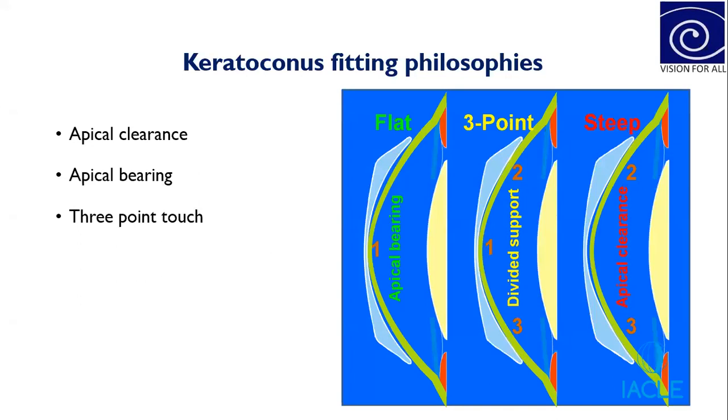Coming to the keratoconus fitting philosophy, while fitting any patient with keratoconus, either with conventional RGP or Rose K2 lenses, there are three fitting philosophies to take into consideration. First one is apical clearance, which is a type of steep fit. Second one is apical bearing, which is a type of flatter or loose fit, and the third is the 3-point touch. The 3-point touch will be the ideal fitting characteristic for a patient with RGP lenses. We'll go through them one by one.